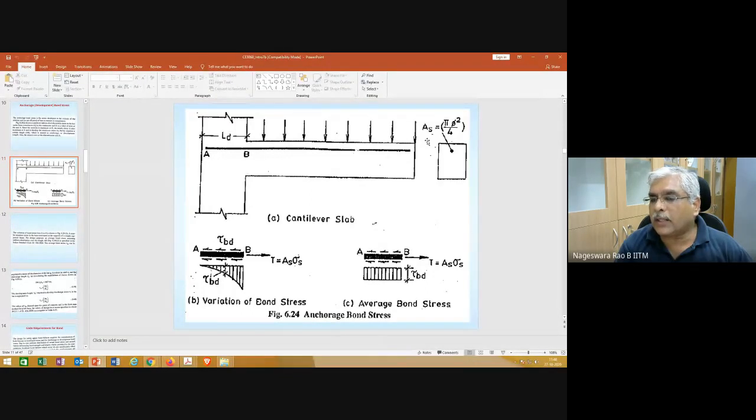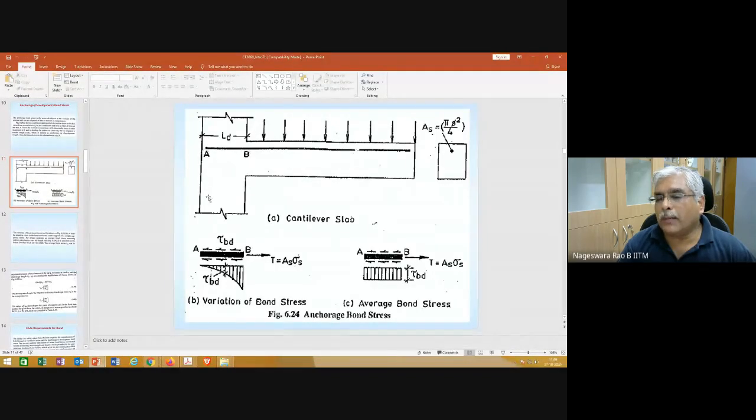This is the cantilever slab or cantilever beam, and it is supported on a column or a wall. Whether it is a column or a wall, it is going to have a certain width. If the calculated LD exceeds this portion, what do I need to do? I need to bend this bar.